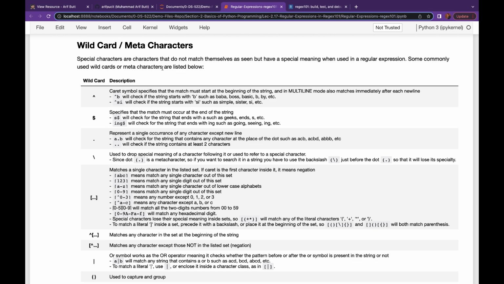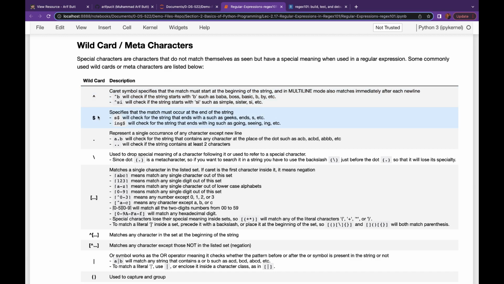And this is the first table. Well, this caret symbol is used when you want your match to exist at the beginning of a string, and it is placed before the string you want to search.